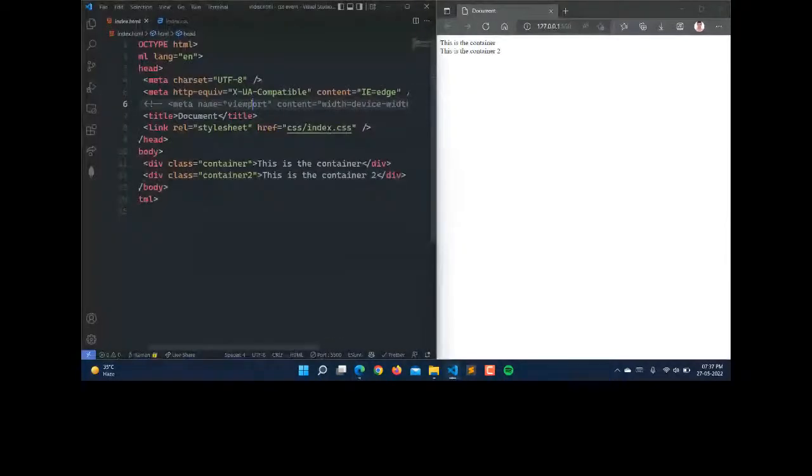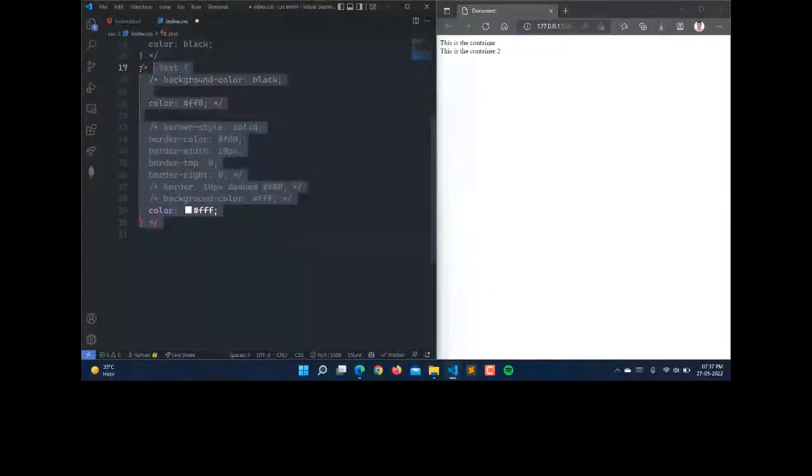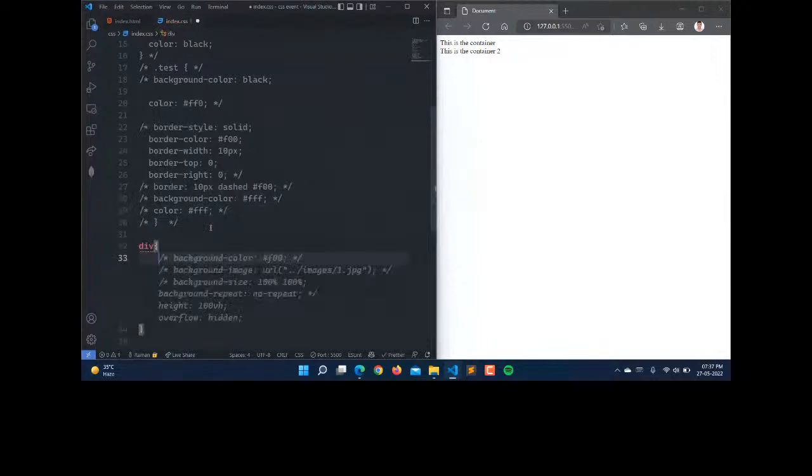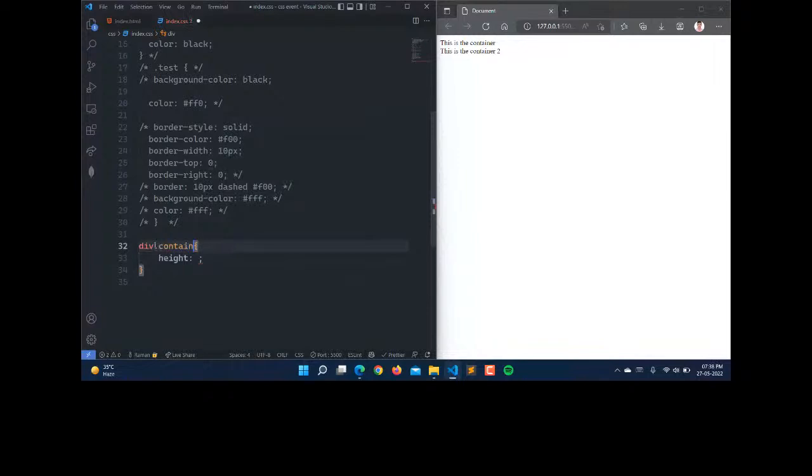Now we have to understand the position. First of all, by default the position is always static. Now let's make this div good by adding a height. I'm writing div.container, which means a div with the class container.